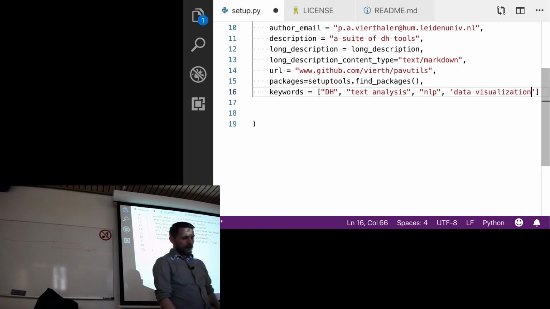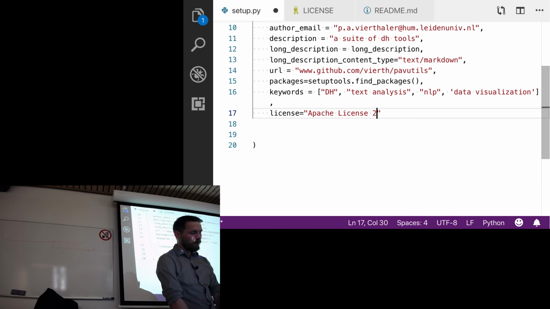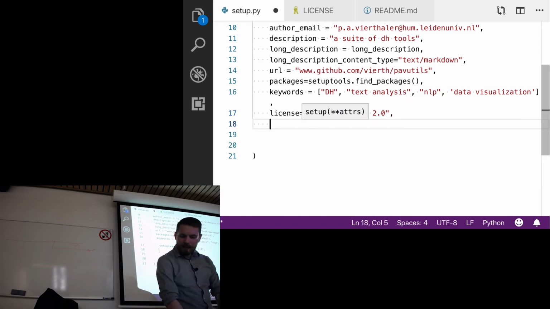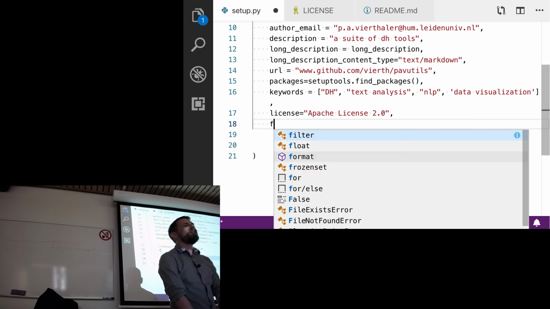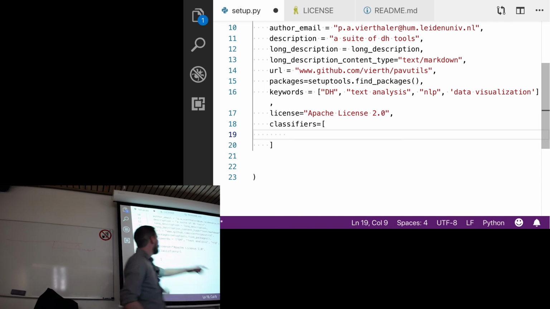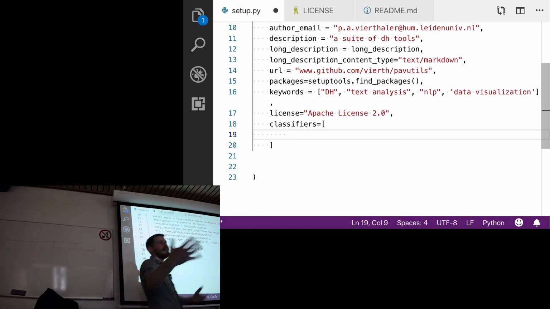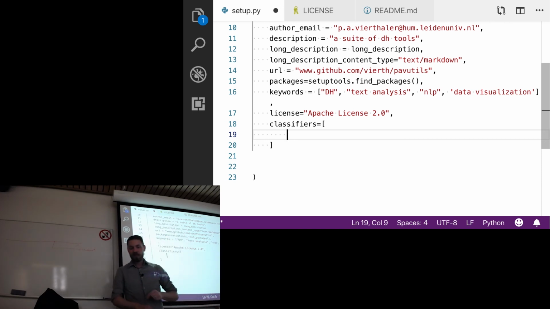Then I want to tell it what license I've used. Here I'm going to say, let's say I used Apache License 2.0. And then the last thing I want to give it are classifiers. So this is a list. And these classifiers are sets of categories that will again help people find your code. And there's a specific syntax for these.